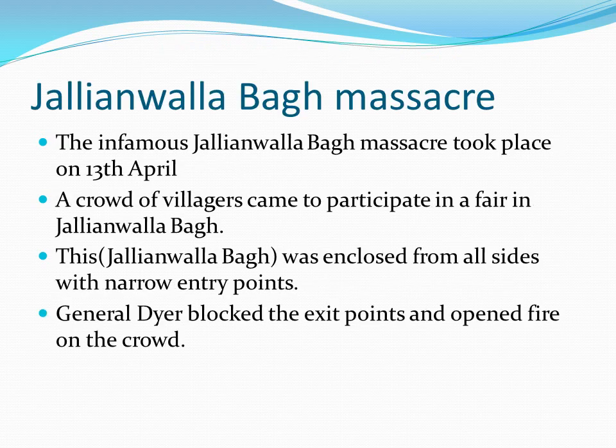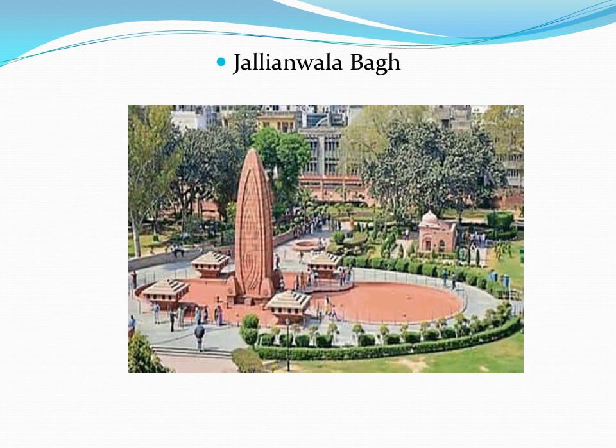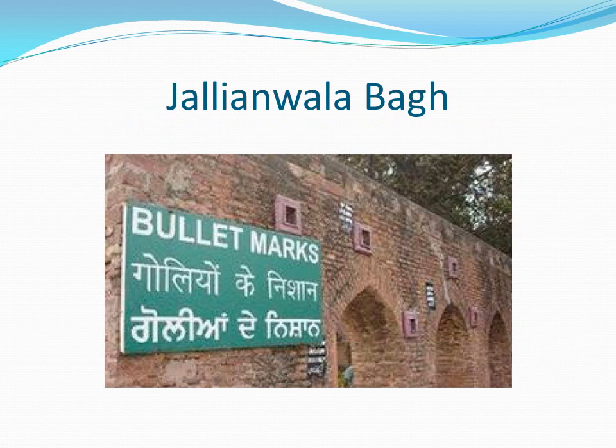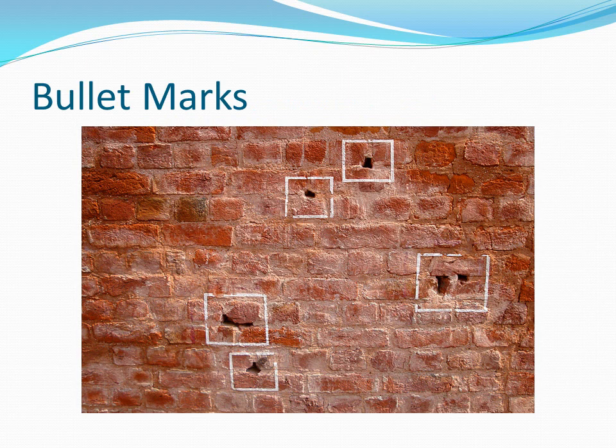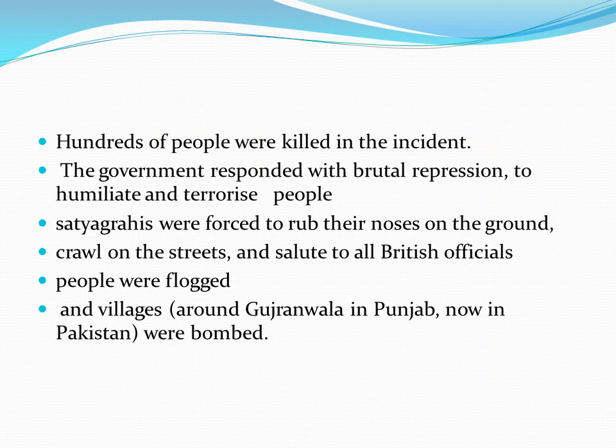The infamous Jallianwala Bagh massacre took place on 13th April 1919. A crowd of villagers came to participate in a fair in Jallianwala Bagh. This was actually an enclosed park from all sides with narrow entry points. General Dyer blocked the exit points and opened fire on the crowd. Hundreds of people were killed in the incident.